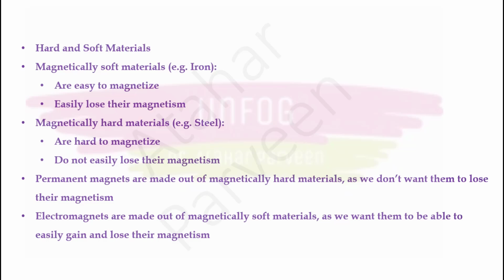You have to remember this. Why? Because we don't want them to lose their magnetism easily, right? And electromagnets are made of magnetically soft materials, because we want them to easily gain magnetism and easily lose magnetism. We want to control it, right? We have made electromagnets, we want to control that magnet. That's why they are made of soft materials. Please note down, this can be a 2-mark question as well. In fact, I am expecting this question this year.